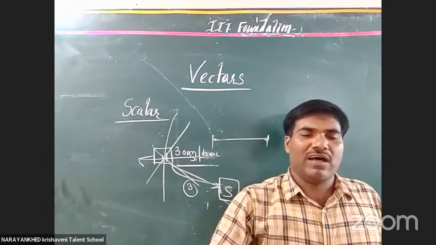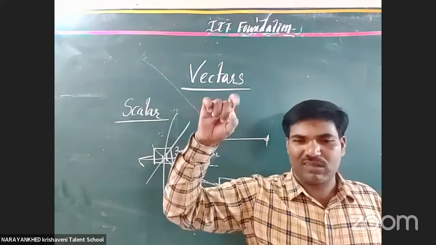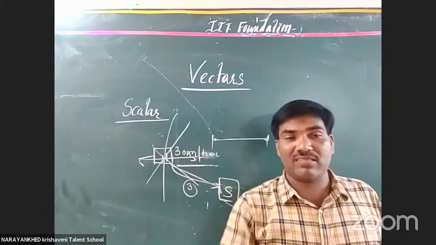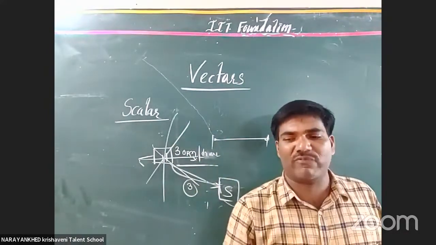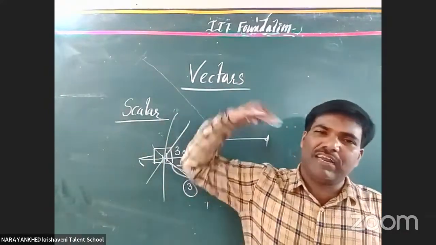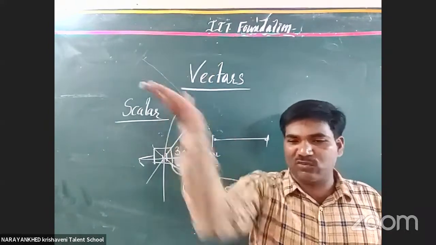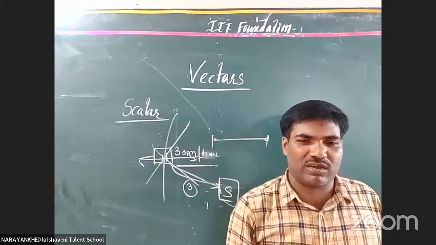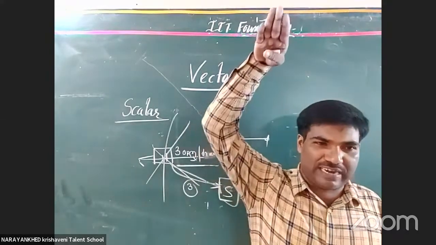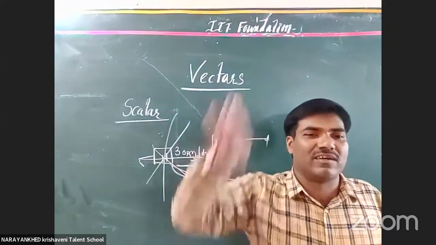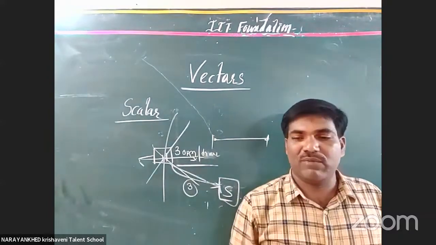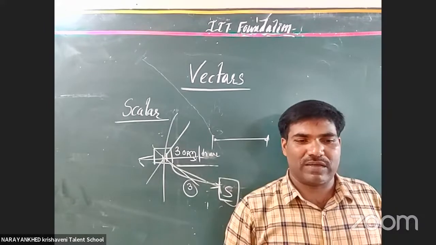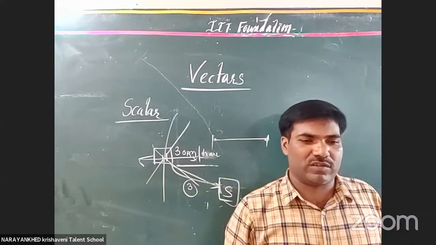Why does the apple from the tree fall towards the Earth only? Earth gives direction this side. Why, after removing from the tree, is it not going in the up direction? Why is it not going in a cross direction? Why is it coming in that direction only? Why is the gravitational force acting in that direction only? That is why it is coming in that direction. Why? Because it is a vector quantity. The force is a vector quantity. I hope you understood what is the scalar, what is the vector.